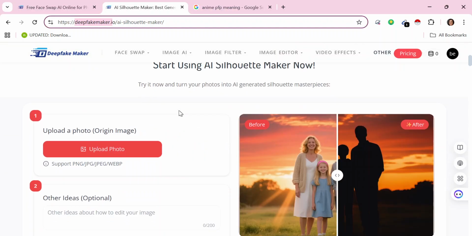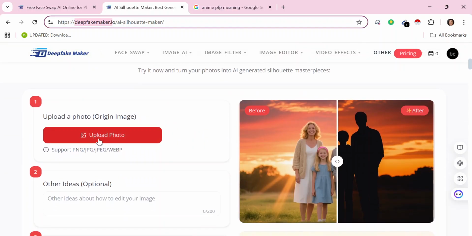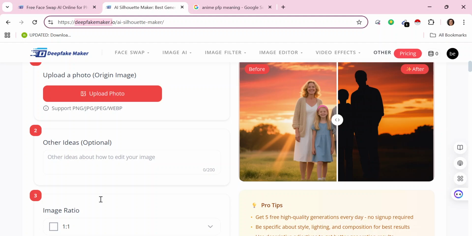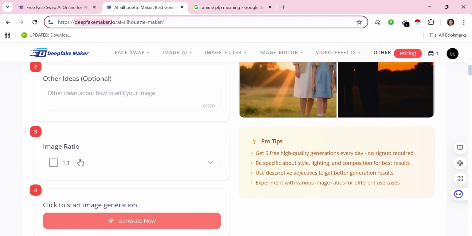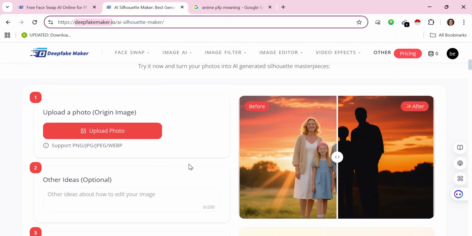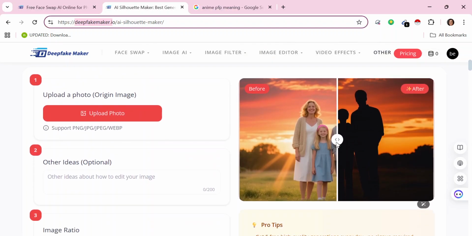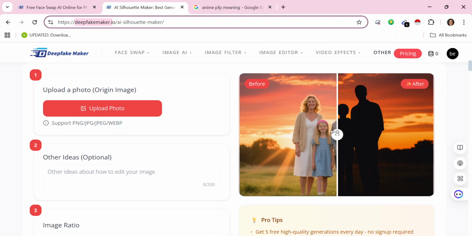So all you have to do is to actually upload your image here or your photo. Now explain what you want it to do for you in this idea box, and then choose your resolution and then click on generate. Now this is an example of the image that was created using this particular AI.